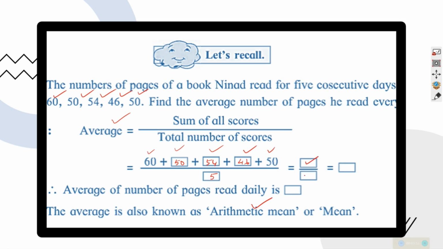Totaling this and dividing it with 5 and getting the answer is not a big job. I am not doing it. But average is nothing but totaling each event or each incident or each item and dividing with the number of items or number of incidents or number of occurrences. We call it average, and statistics calls it arithmetic mean or mean. This you have studied last year.